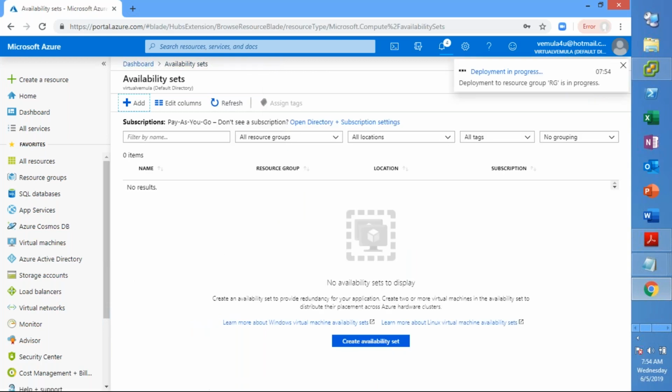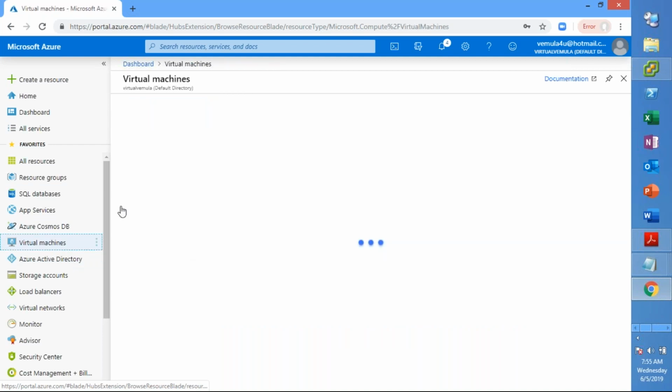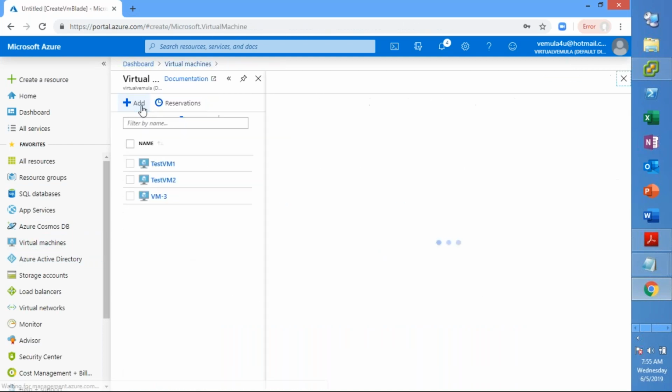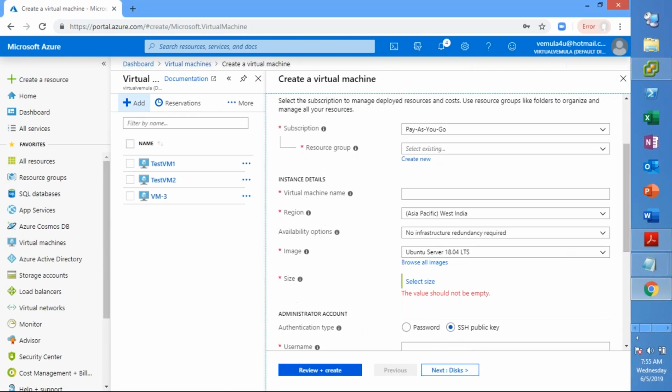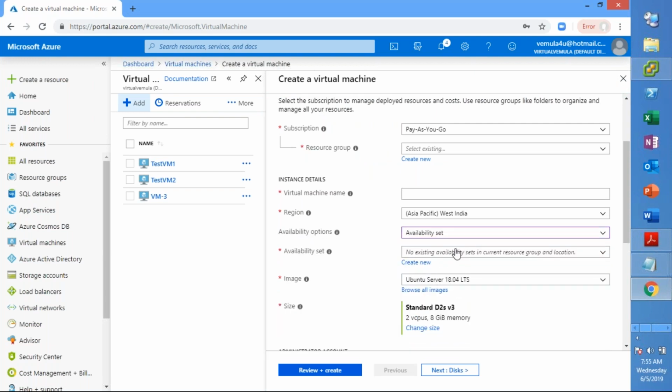What we have to do is, when you create a virtual machine, there is an option to assign an availability set. When you select the availability set that you created, your VM will fall into that particular availability set. If you go to virtual machines and click on add virtual machine, you will see here in the availability options, availability set. Within that you should see the list of availability sets that you have in place, but because it is still in the creation process,